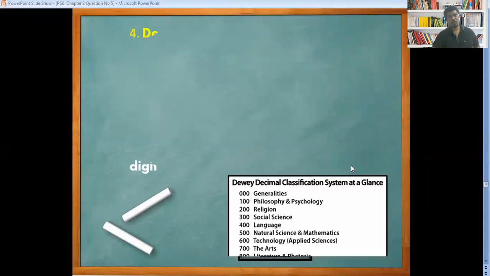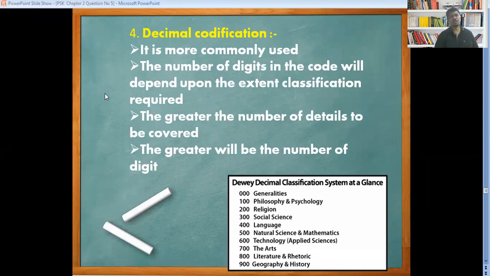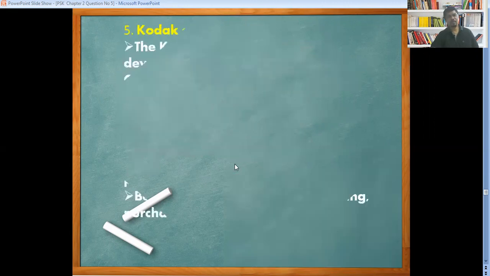Now we are going to see the decimal system of codification. It is more commonly used. The number of digits in the codes will depend upon the extent of classification required. The greater the number of details to be covered, the greater will be the number of digits. Now we can see here the decimal system. I have given some examples also: 000 generalities, 100 for philosophy and psychology, 200 for religion. Then we can go for the decimal codification also.